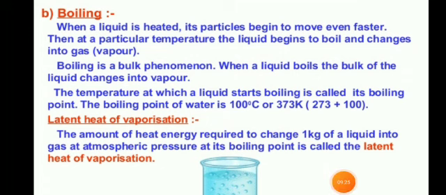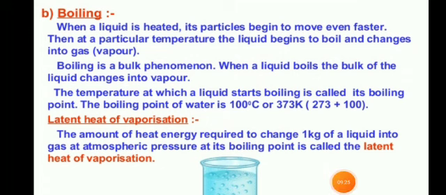Greater these forces, more will be the boiling point temperature of the liquid. In general, low boiling liquids like petrol, ether, acetone, etc. have weaker intermolecular forces as compared to the high boiling liquids like water, carbon tetrachloride, etc. The low boiling liquids are also known as volatile liquids.